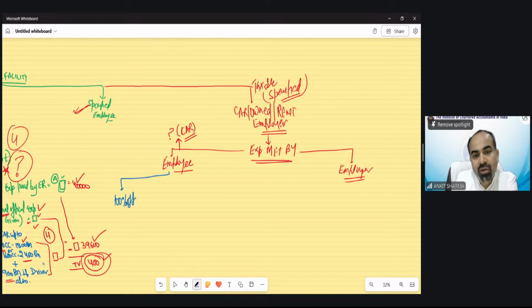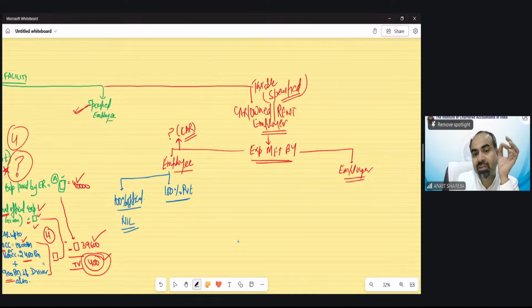100% official. If it is 100% official, it's always nil, no taxable value. 100% private or personal purpose. So now understand it this way: if the car has been provided by the employer, and expenses are met by the employee, then in this category we have to tax the car, and the car is an asset. It's a movable asset. So the taxability would be like this.